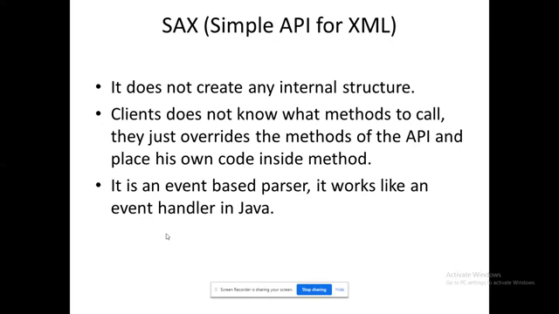So method-based things are available in SAX. But when you work with DOM, it is completely based on a data structure. That is the main difference between DOM and SAX. As well, when you work with SAX, you can feel the flavor of Java, because the API can access its collections in the JDK package in the Java development environment. That's the reason it is mentioned that it could be an event handler in Java. So that's the idea.